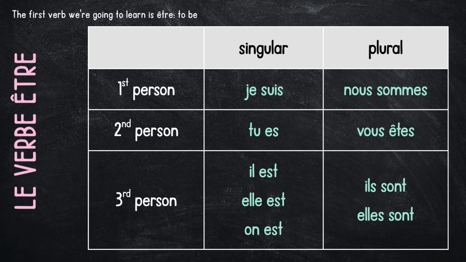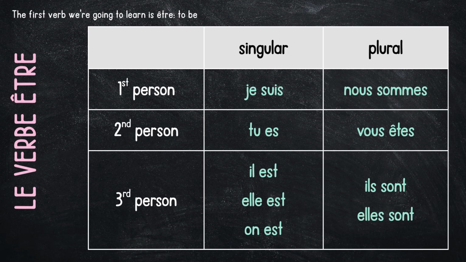Then in the plural, we have nous sommes, we are, the more formal, or what you write. Vous êtes, you are, if you're being formal, or if you're talking to a group of people, like y'all are. Ils sont, they are. Elles sont, they are, when it's all girls.